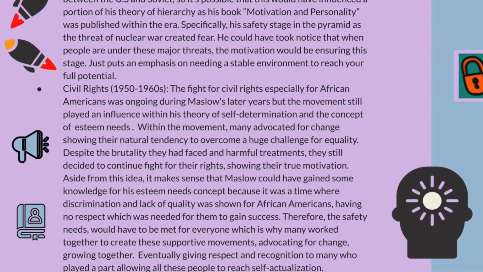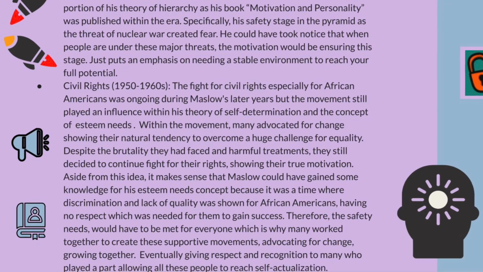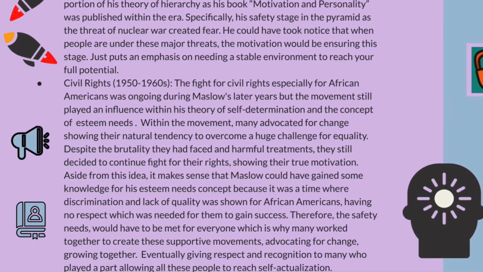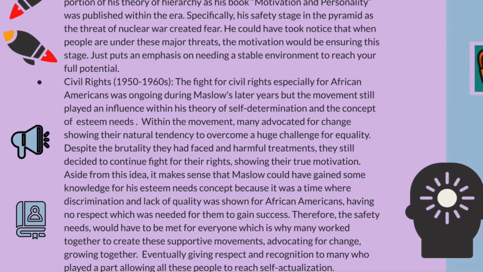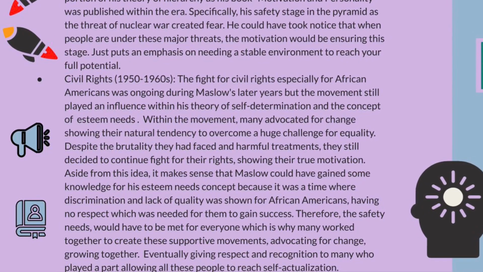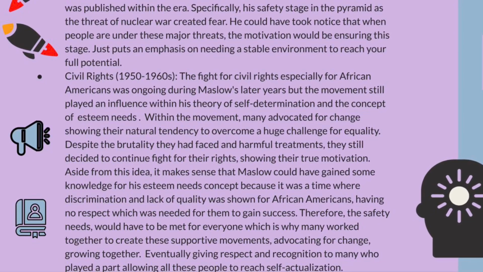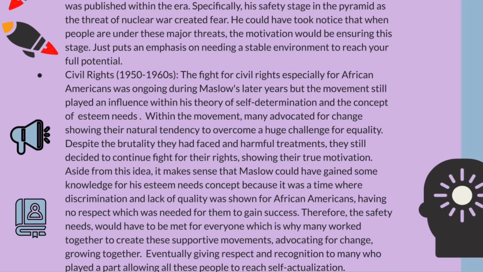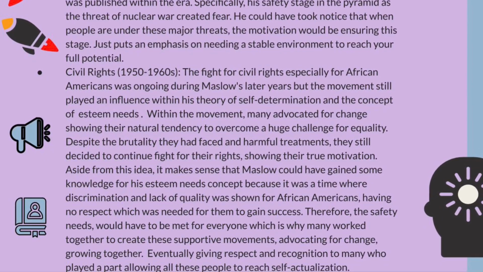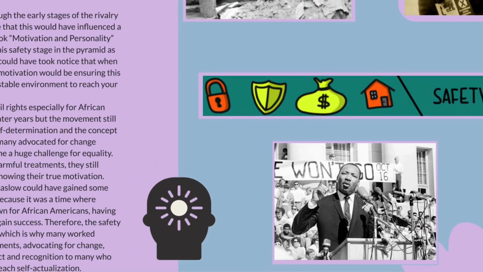And aside from this idea, it makes sense that Maslow could have gained some knowledge for his esteem needs concept because it was a time where discrimination and lack of equality was shown for African Americans, having no respect which was needed for them to gain success and gain support at the same time. Therefore, the safety needs would have to be met for everyone, which is why many work together to create these supportive movements, advocating for change and simply growing together. Eventually, this would give respect and recognition to many who played a part, allowing all these people to reach self-actualization. And this individual to the right is a prime example, Martin Luther King, of reaching this top tier.